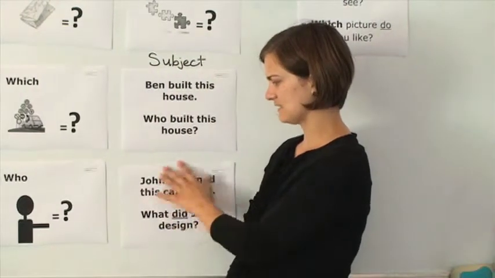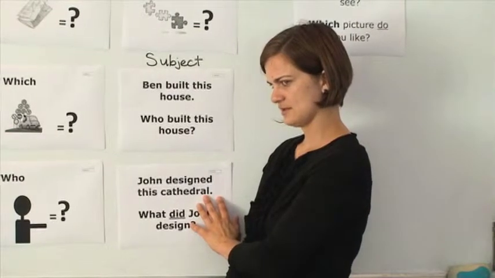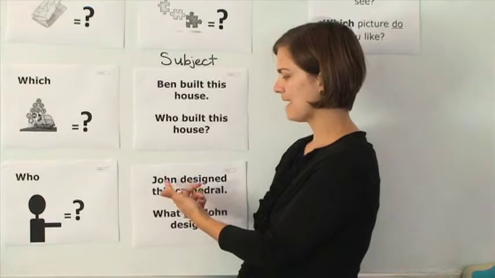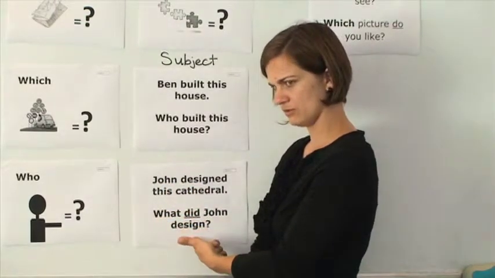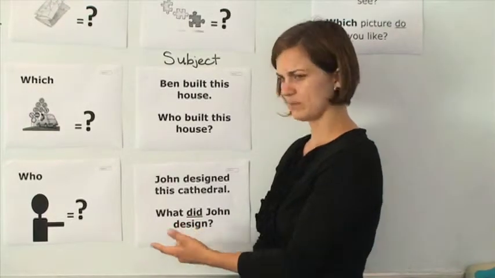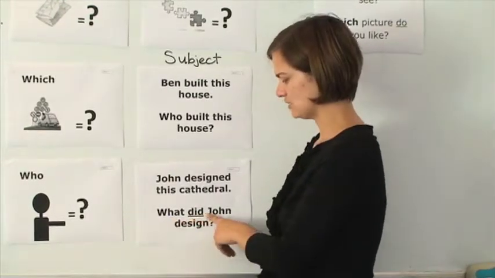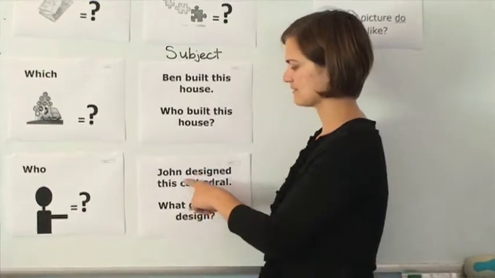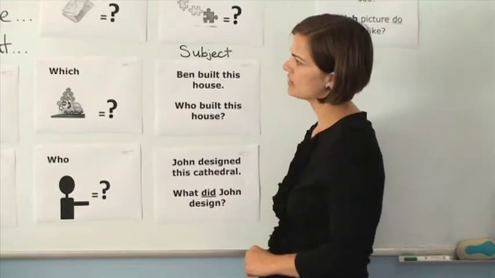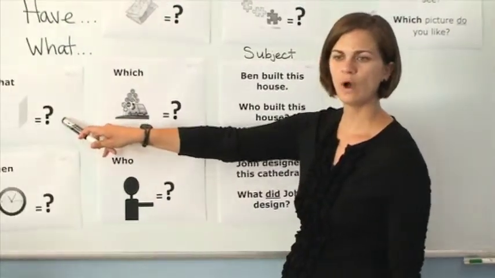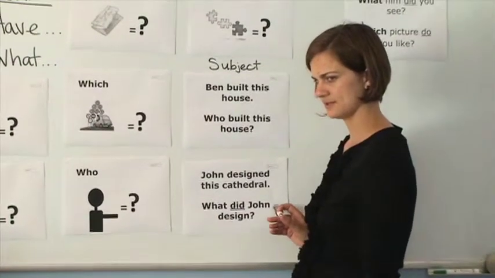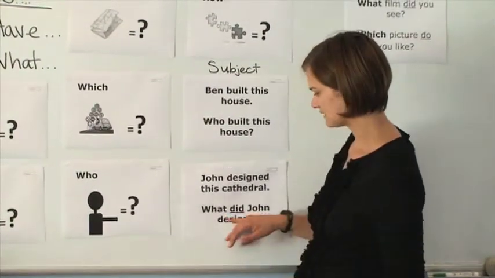Who is the subject of the sentence? Who is the sentence about? John. But am I asking who built the cathedral? No, you're right. What am I asking? What did John design? I'm asking about the object of the sentence. So if I'm looking for the object, I'm going to ask, what did John design? That's right. In this case.